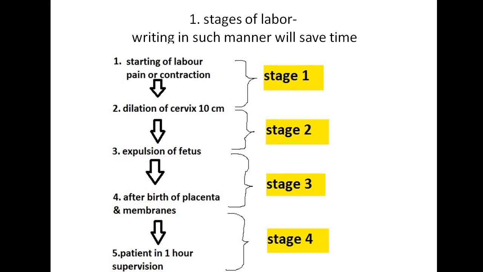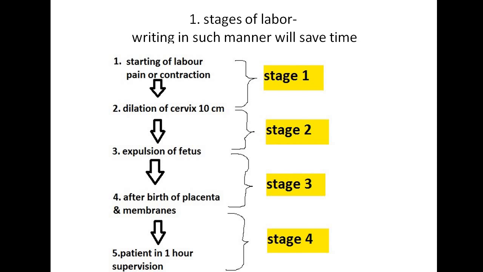So first heading is stages of labor. Okay. So what are the stages? 4 stages. If you write in this manner, your time will be saved. From starting of labor, the starting of labor pain or contraction, first sign of labor, until dilation of cervix 10 cm, it is stage 1.